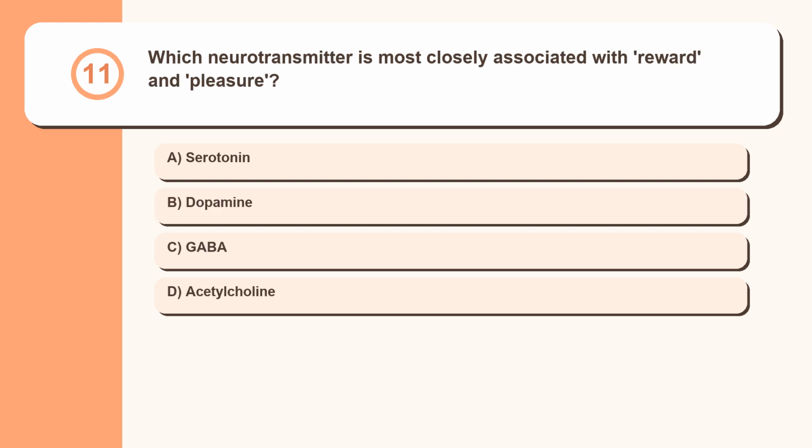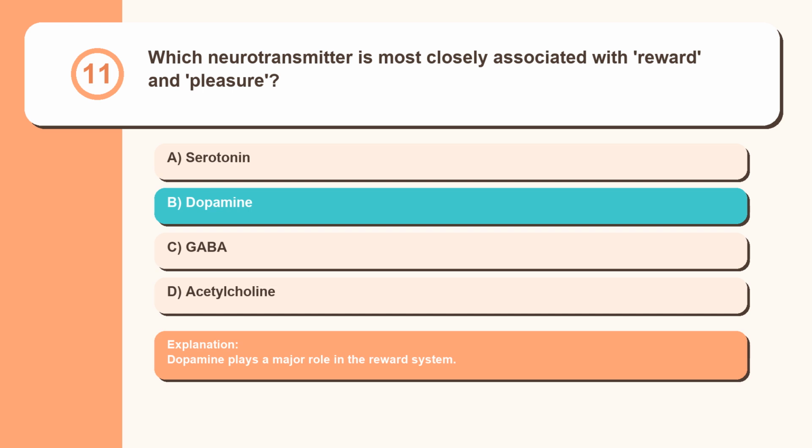Question 11. Which neurotransmitter is most closely associated with reward and pleasure? Serotonin, dopamine, GABA, acetylcholine. Dopamine plays a major role in the reward system.